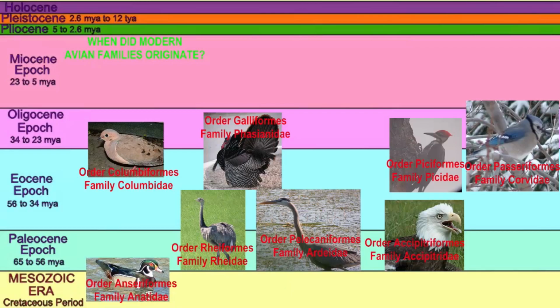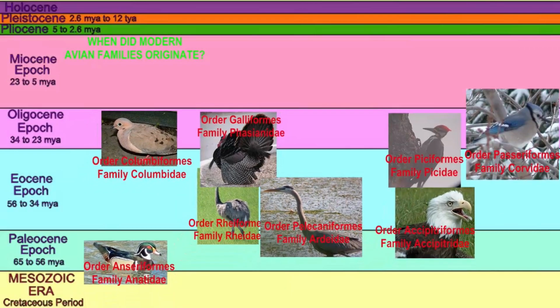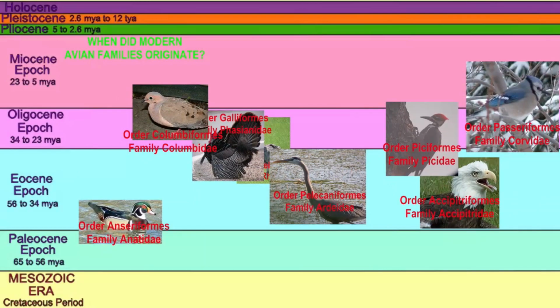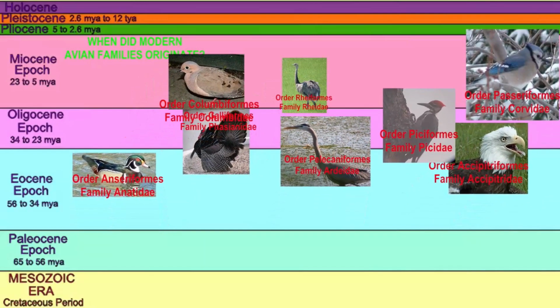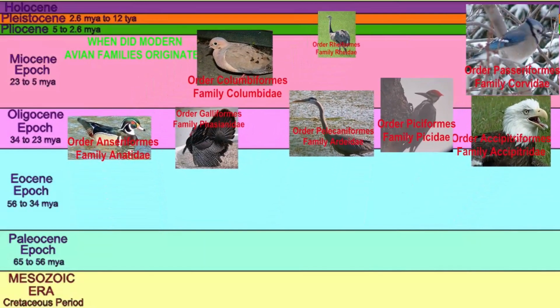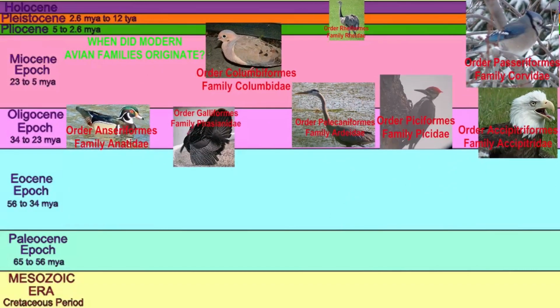which the order originated. But as far as modern families, some include fossils which date to the Oligocene epoch, 34 to 23 million years ago, and that would be the duck family Anatidae, the turkey family Phasianidae, the heron family Ardeidae, the woodpecker family Picidae, and the hawk and eagle family Accipitridae.